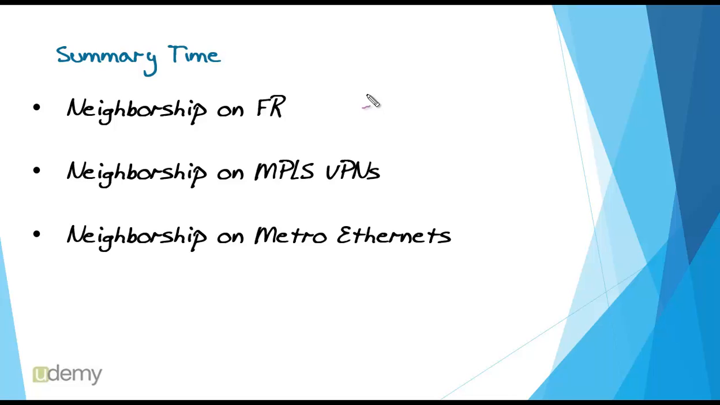Now it's summary time. In this lecture, we reviewed EIGRP neighborship on some WAN connections. We saw that EIGRP neighborship on frame relay depends on PVCs. If there is a PVC between two routers, they could become neighbors. On MPLS VPNs, EIGRP neighborship is formed between CE (customer edge) and PE (provider edge) routers. And finally, we saw that Metro Ethernets are very flexible and any two of our routers could become neighbors.